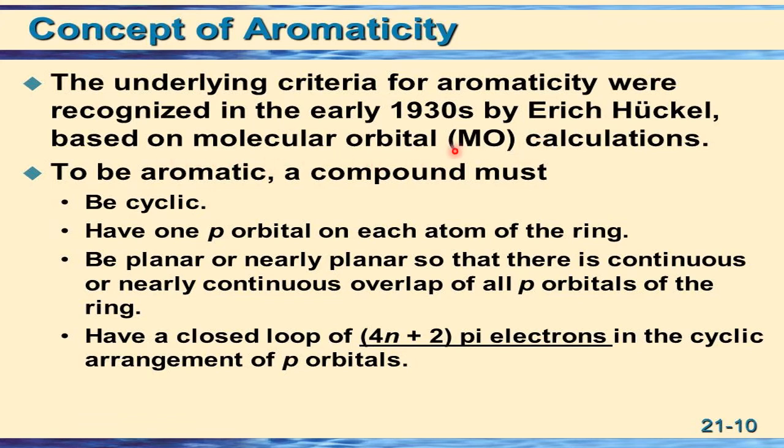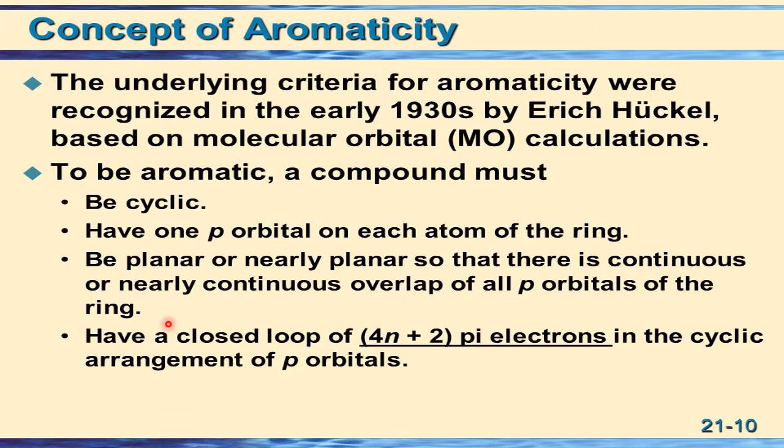theory. I told you, molecular orbital theory is a very important theory, the latest theory, which will explain most of the problems in chemistry. Now, for a compound to be aromatic, here are the criteria. It should be cyclic. It should have one p orbital on each atom of the ring. It should be planar or nearly planar so that there is a continuous or nearly continuous overlap of all p orbitals of the ring, which we have seen in the previous discussion, where p orbitals overlap going for the